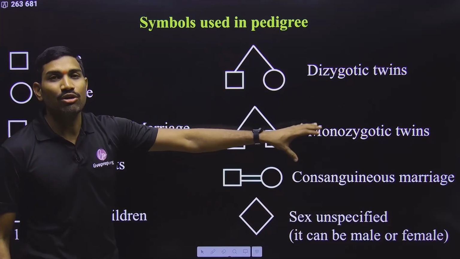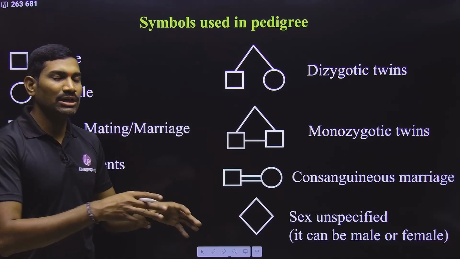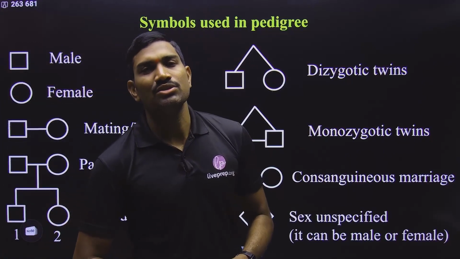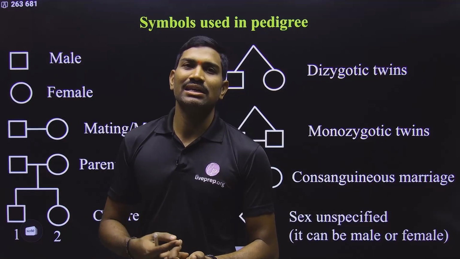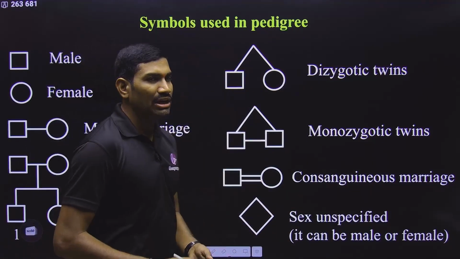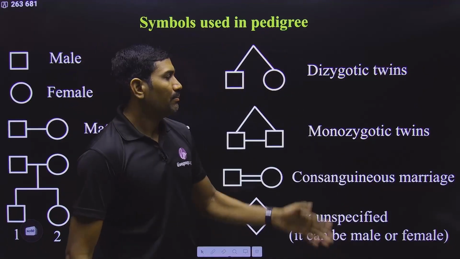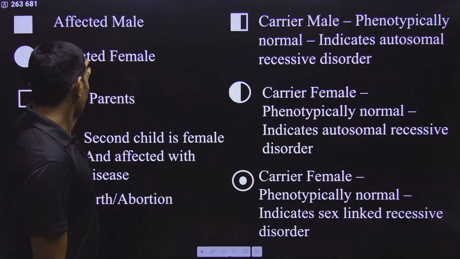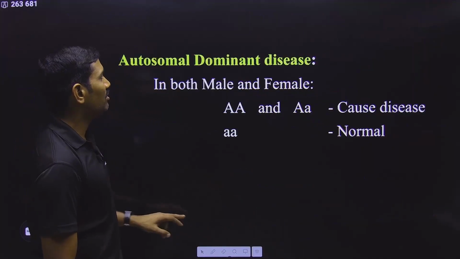Based on the study of these things, we can easily understand the pattern of inheritance for that particular disease condition. In this way we can decide whether it is autosomal dominant, autosomal recessive, X-linked dominant, X-linked recessive, like this. And here we are using various symbols. You need to remember the symbols that are used for pedigree analysis. In the regular class I have very clearly explained all these things.